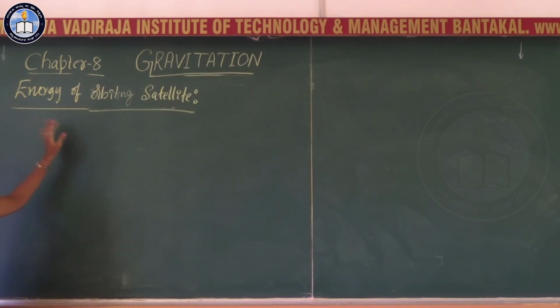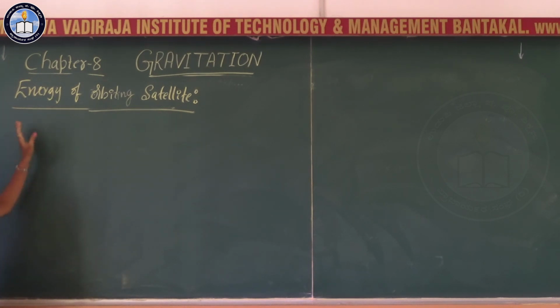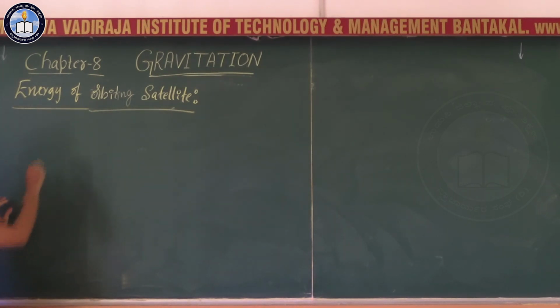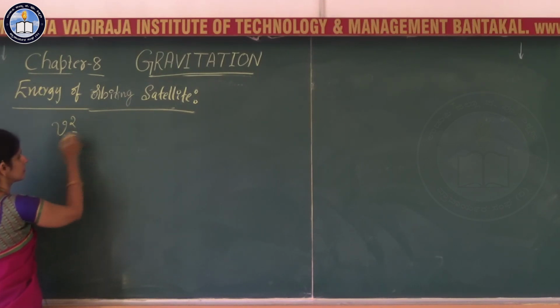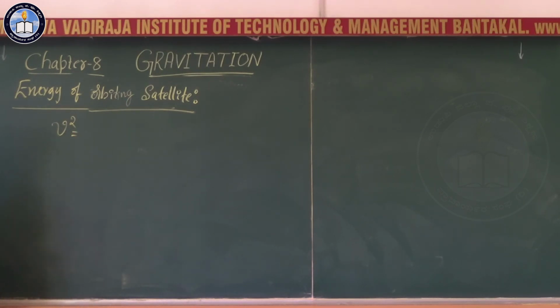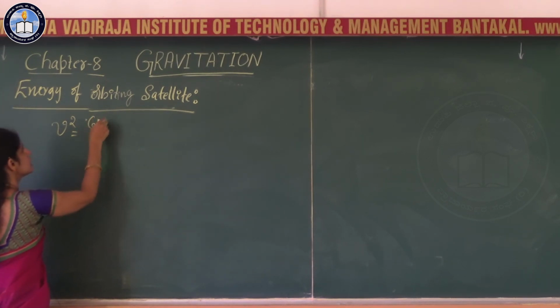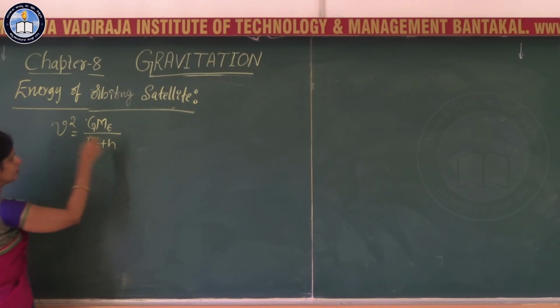Students, let us learn the energy of the orbiting satellite. Let us get the expression for the energy of an orbiting satellite. We have the velocity of the satellite; the square of the velocity we got in the previous expression, that is v square is equal to g me divided by re plus h.